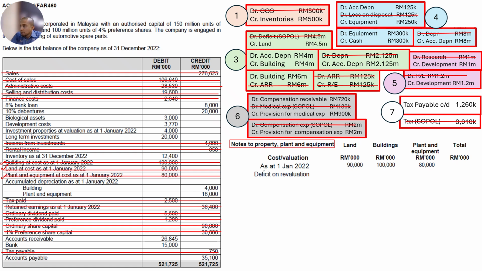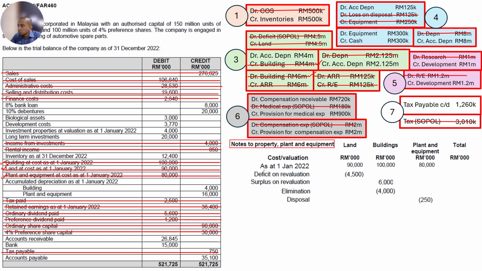So land, we have a deficit on revaluation by 4.5 million. I put here 4.5 million. Next, number 3, we have a building by 4 million. Building is eliminated by 4 million here, and increased by 6 million, revaluation surplus of 6 million. Elimination is credit, credit minus, debit is increase. So number 3 is done. Number 5 don't have, number 6 don't have. That's it, so we don't have any more.